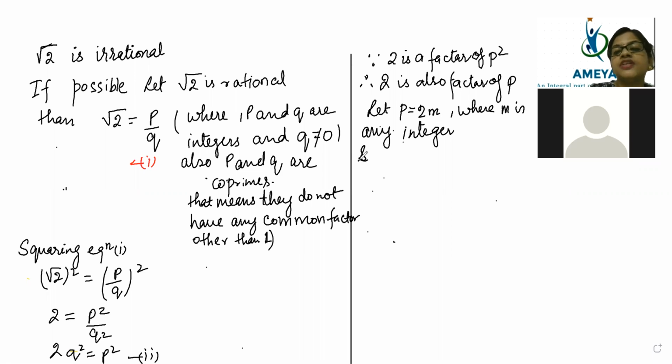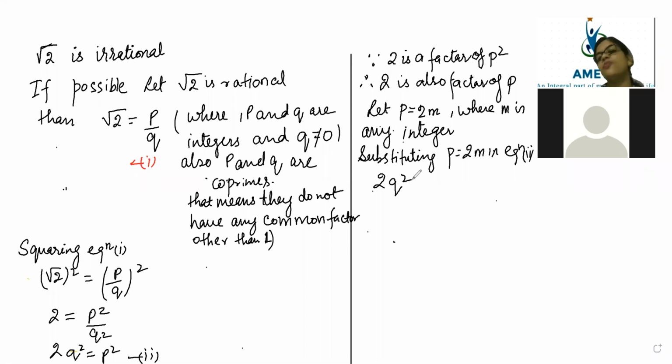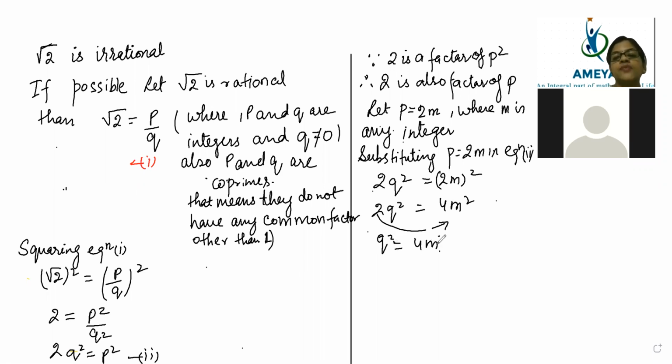Substituting p is equal to 2m in equation 2: 2q square is equal to p square, so instead of p square we write 2m squared. Now it is coming 2q square is equal to 4m square. So shift this to that side, q square is equal to 4m square by 2. Cancel, it is coming 2m square.